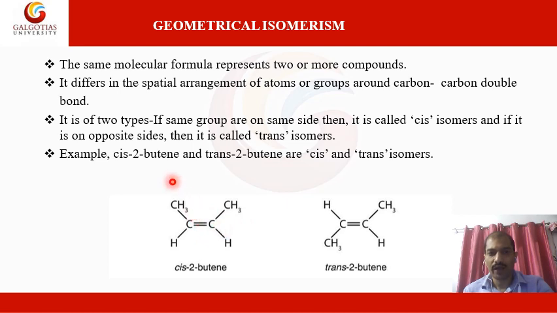You might have some prior idea about how to number these. Preference is given first with respect to this carbon, and this will be the second preference. This carbon has the higher molecular mass, so it will be given first priority, and this hydrogen will be given second priority.